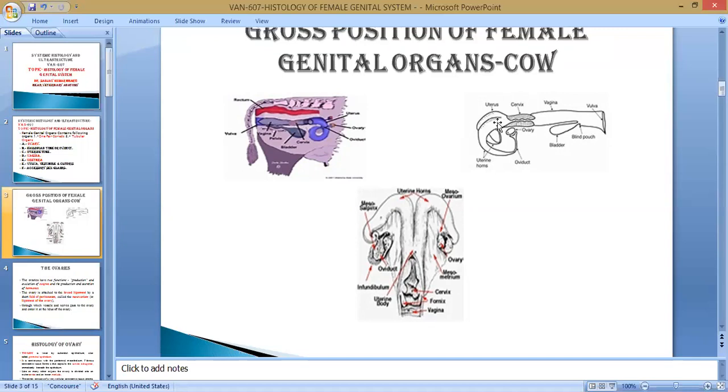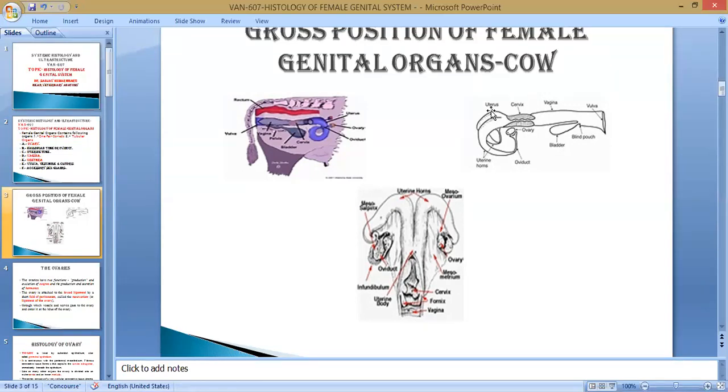That part is in the form of the horn of a sheep, because when the scientists first discovered this structure and wondered about its nomenclature, it looked like the horn of a sheep, so it was named the horn of the uterus, from here to here.